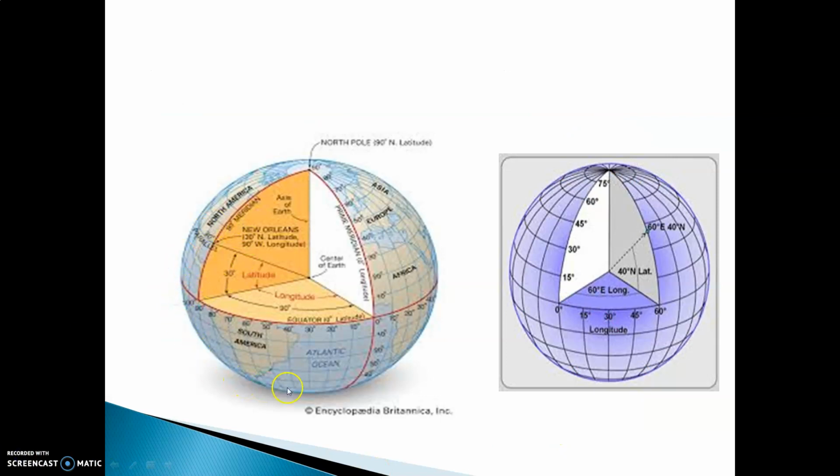You can see in this picture the various latitudes are drawn on the earth. The red one over here, the stepping line, is called the equator. Again, the largest latitude on the earth. As you go upwards, you can see 10 degree, 20 degree, 30 degree. These are the latitudes drawn on the earth, and when we reach the north pole, it is the 90 degree latitude.